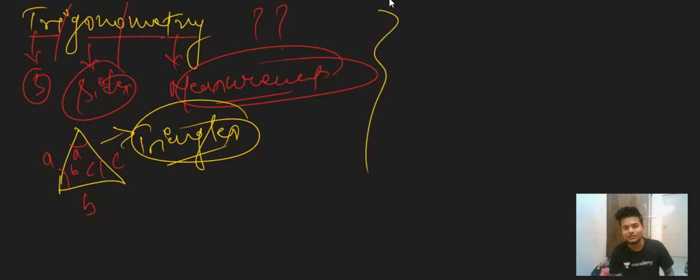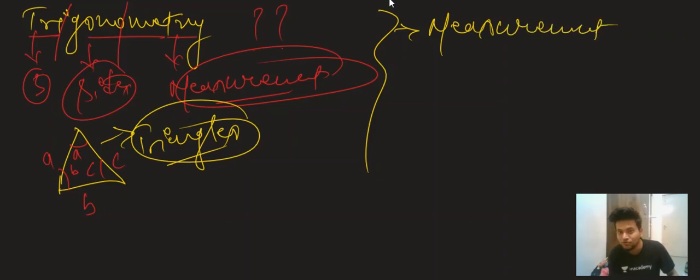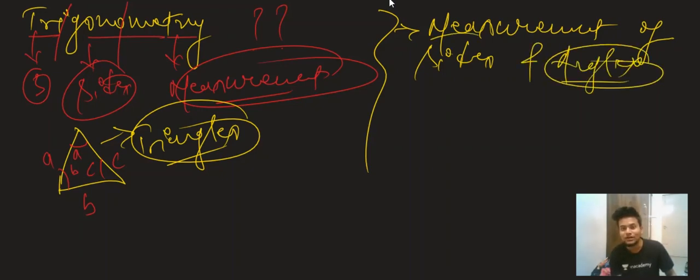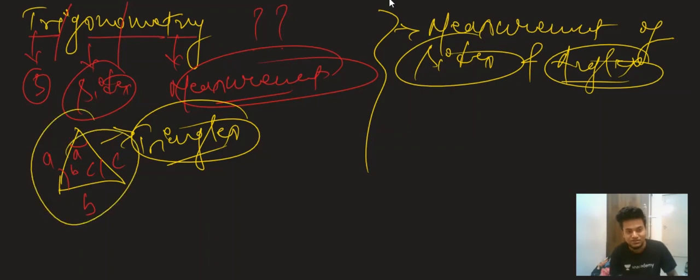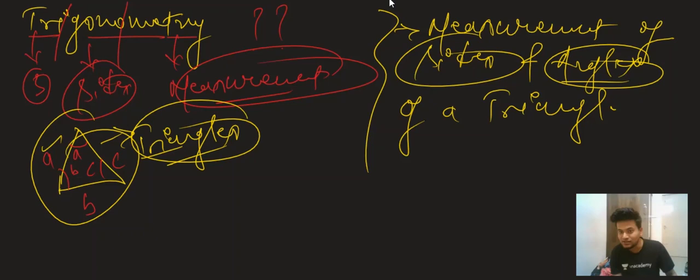So what is trigonometry? If you have to write the definition of trigonometry, what are we going to write? Trigonometry is a branch of mathematics which deals with the measurement of sides and angles. Why am I saying sides and angles? Because a three-sided figure is known as a triangle, and in a triangle we have three sides and three angles. So the measurement of sides and angles of a triangle is known as trigonometry.